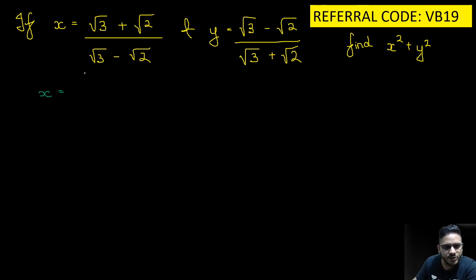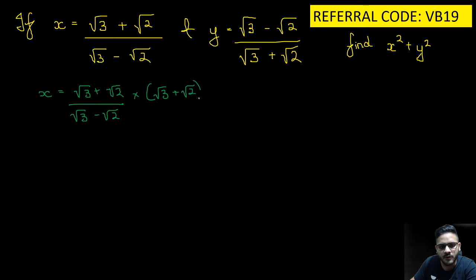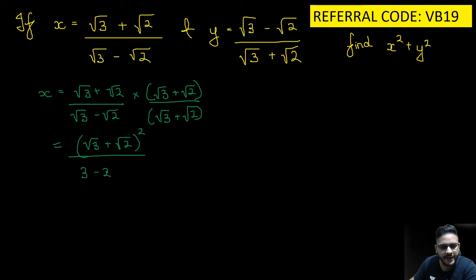First we will solve x. (Root 3 plus root 2) the whole upon (root 3 minus root 2) into (root 3 plus root 2) upon (root 3 plus root 2). Solving x, we get (root 3 plus root 2) the whole square the whole upon 3 minus 2.